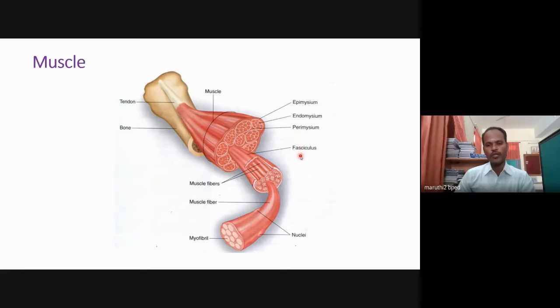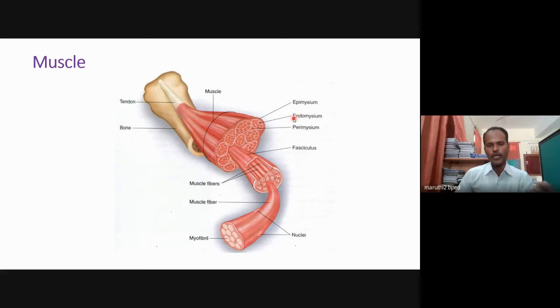Within the fasciculus there are muscle fibers. This is called a muscle fiber. Each muscle fiber is separated by the endomysium.